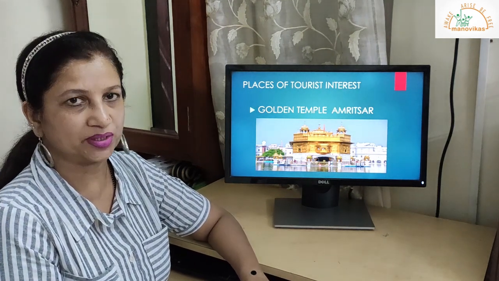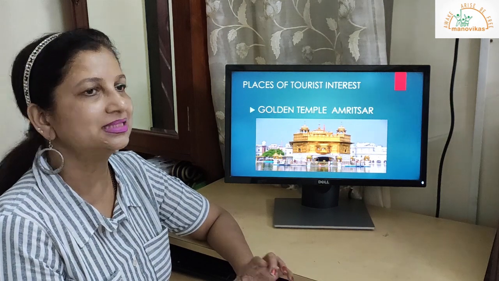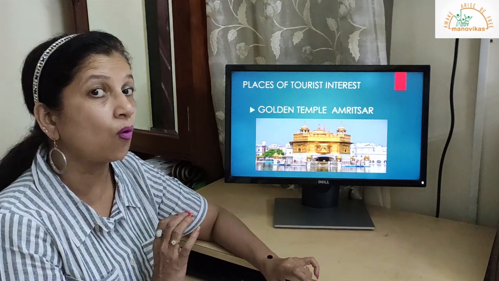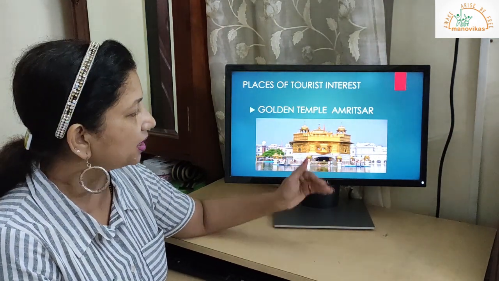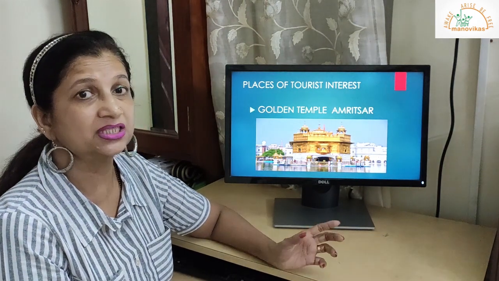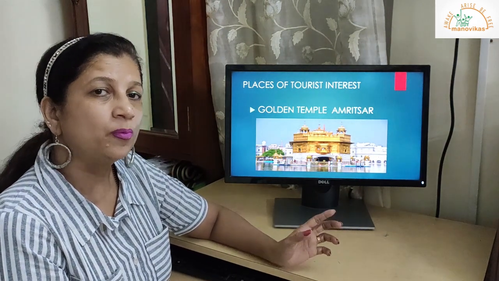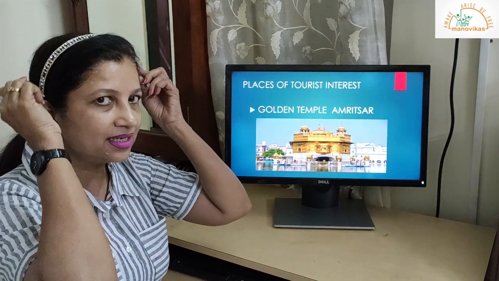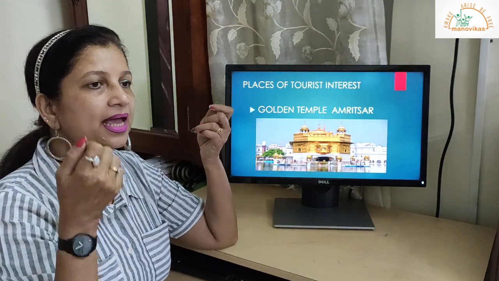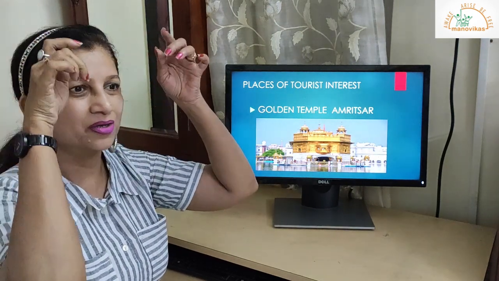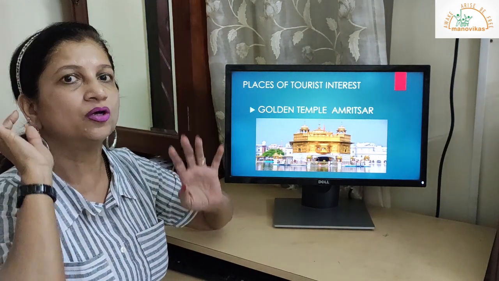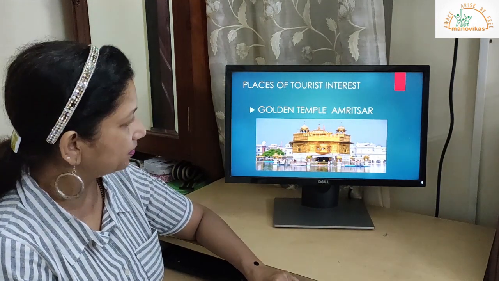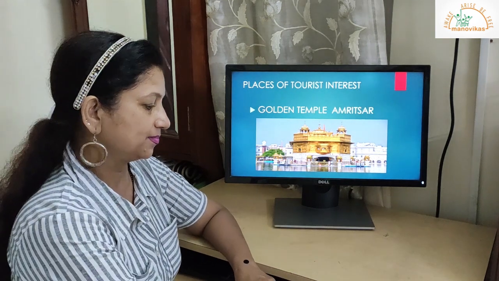Places of tourist interest. The most famous temple is the Golden Temple of Amritsar. The full temple is made out of gold, children, and in front of the temple you can see a tank which is full of water. Without washing your feet you cannot enter the temple, and you have to cover your head: women take a dupatta, and men can tie a handkerchief or something like that. Then only you can enter the Golden Temple. So you can have a look at the beautiful Golden Temple, children. Yes? Okay.